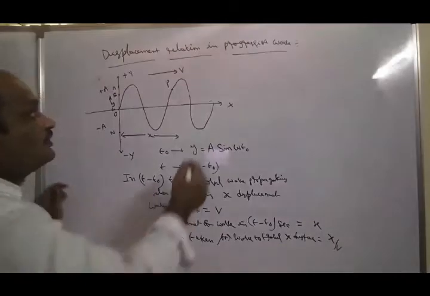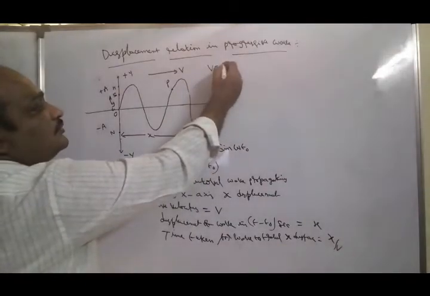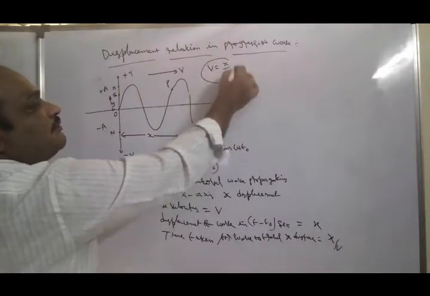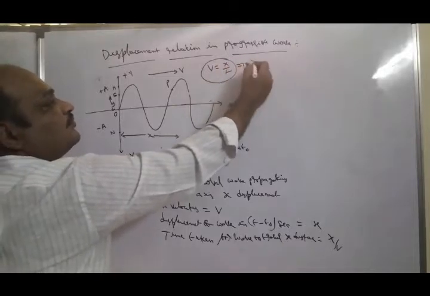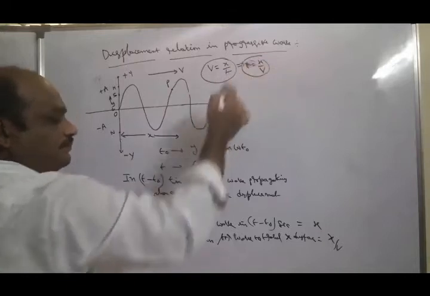From which concept? v is equal to displacement by time. From this, t is equal to x by v.